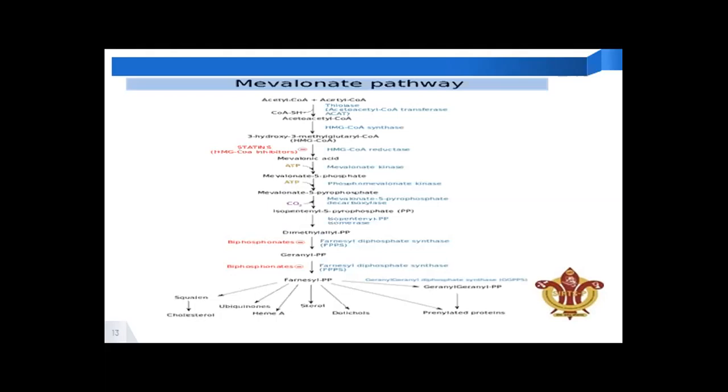We use the term pyrophosphate when two phosphate groups are combined at the position. Then from there comes dimethylallyl pyrophosphate, and these two, dimethylallyl pyrophosphate and isopentyl pyrophosphate, combine together to form geranyl pyrophosphate.